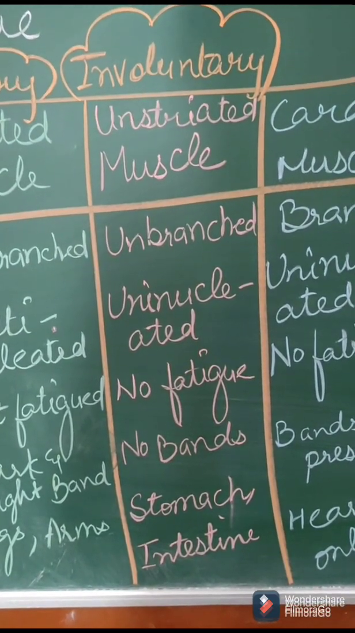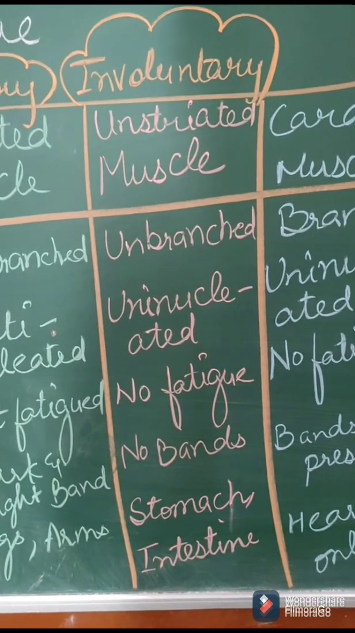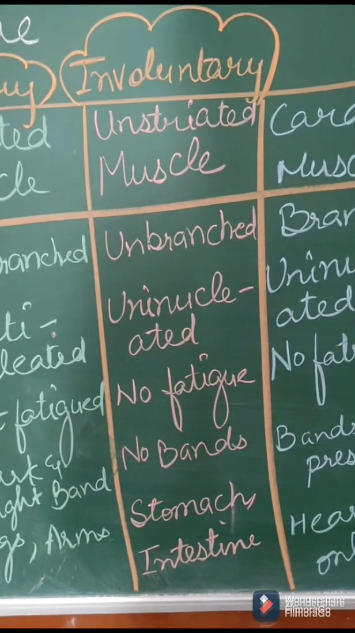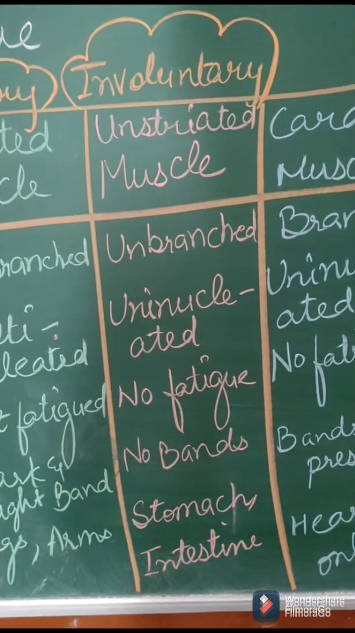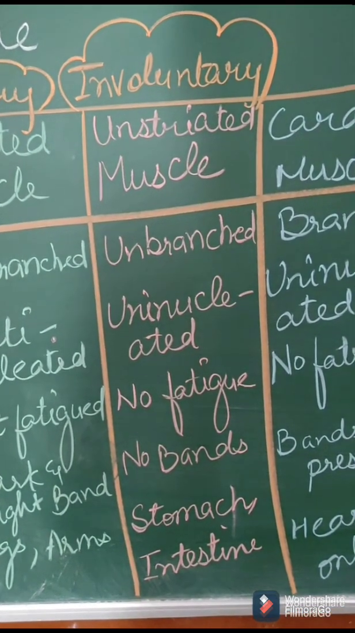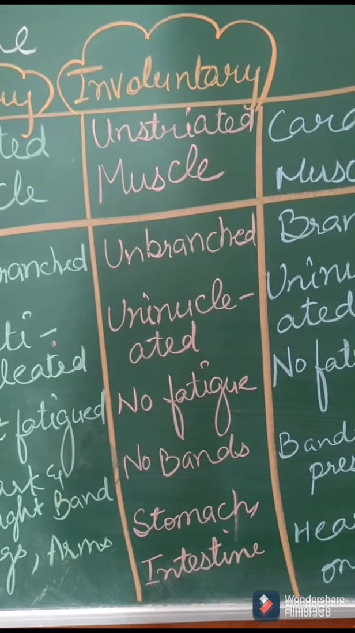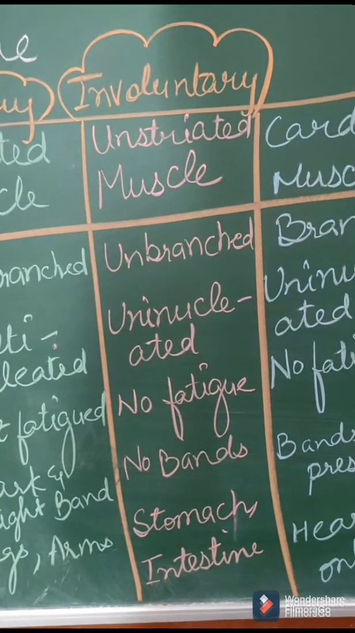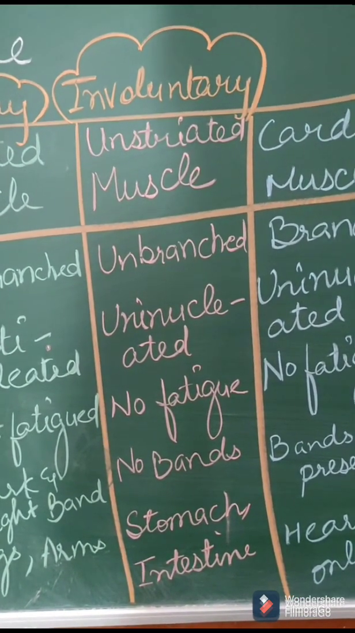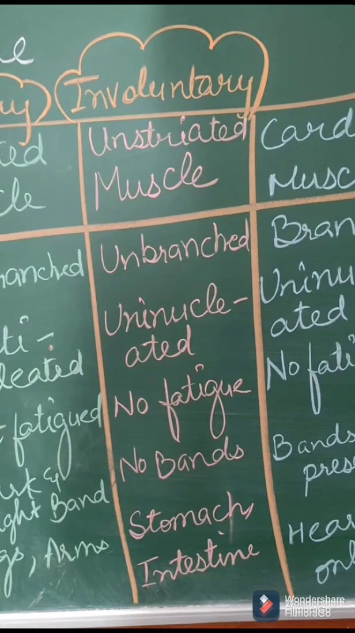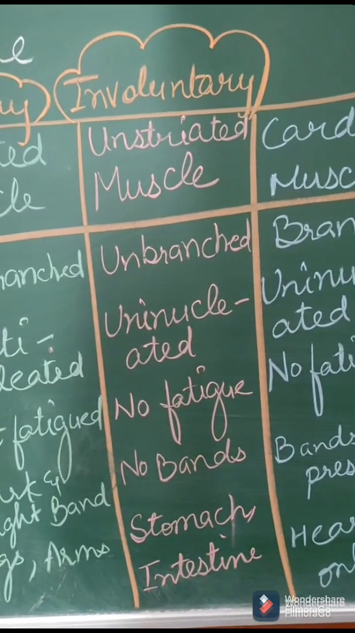For example, you have taken your meal and stomach is digesting your food. Does stomach take your permission? No, it works accordingly. Whenever it is getting food, it will start its process. So those muscles help in the digestion. So these are involuntary. That means these are not under our control.